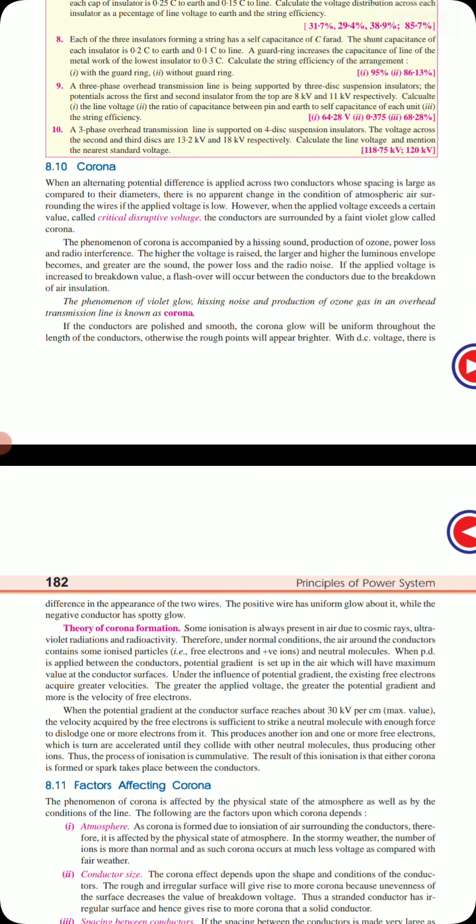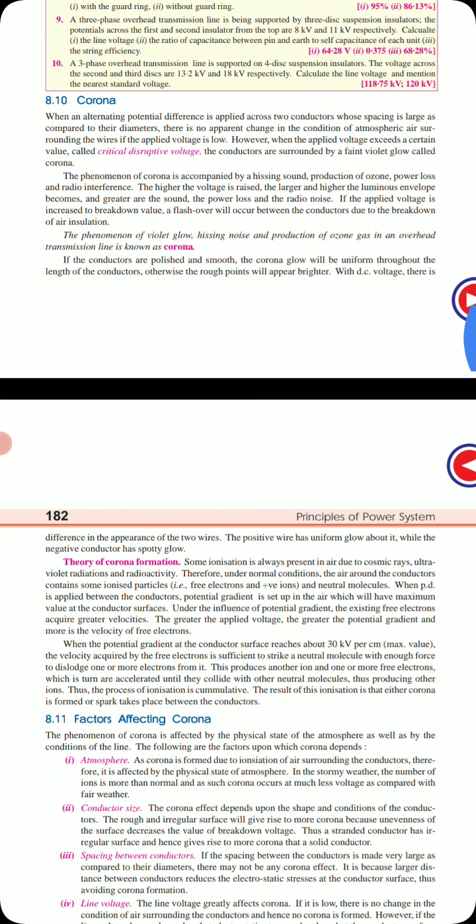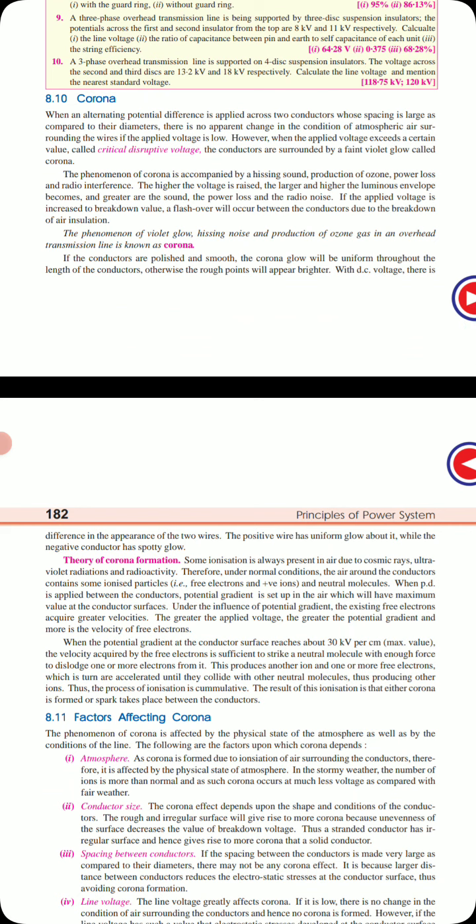How does corona formation take place? There is a theory behind it. Some ionization is always present in the air due to cosmic rays, ultraviolet radiation and radioactivity. Therefore, under normal conditions, the air around the conductors contains some ionized particles, that is free electrons or positive ions, and neutral molecules.